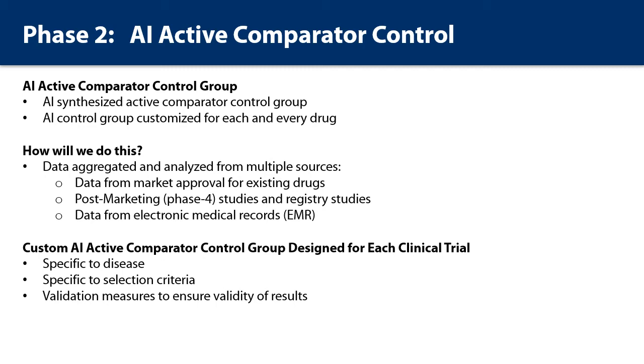Now, my idea is, if people have questions about that, then let's use the subject as their own control at the beginning. Take it and compare it to the data we generate with these AI synthesized active comparator controls. And if they match, if the bell curves overlap each other perfectly, great. That's what we're expecting. And these concepts could really be validated by doing them in parallel to a current clinical trial.